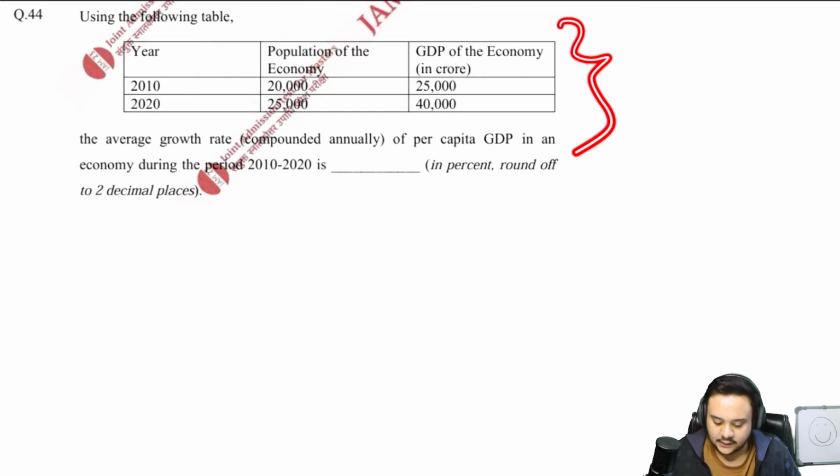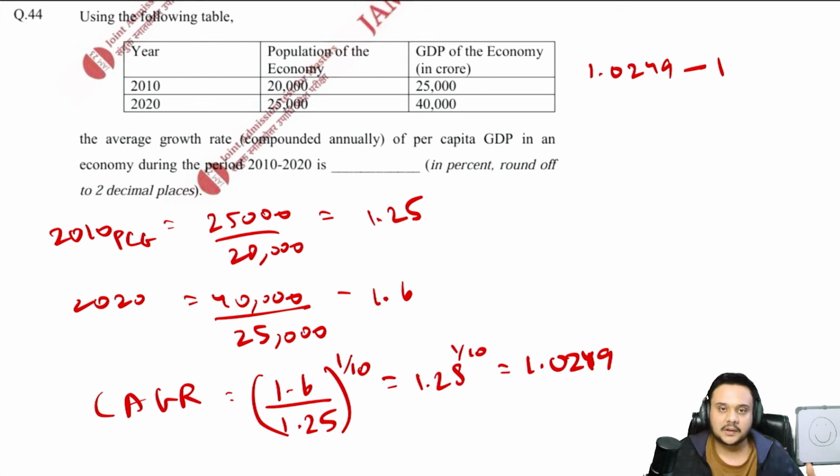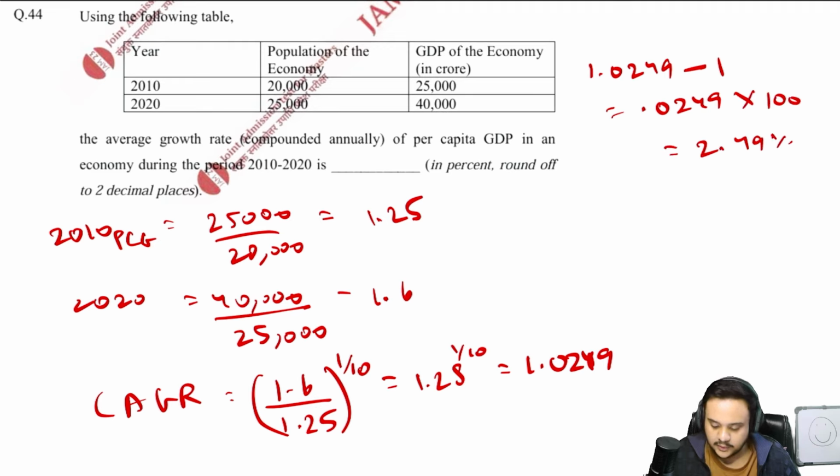So your answer would look like 1.28 to the power of 1 by 10, which is, use your calculators, you'll be given a scientific calculator in the exam. So 1.0249, and now you subtract 1, because you subtract the base, which is supposed to be 100%. So now you'll be left with 0.0249 multiplied by 100 to convert it into percentage, 2.49%. Okay, that is all that you needed to find out.